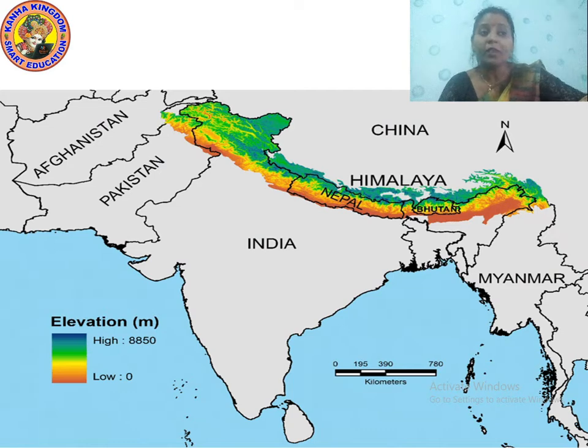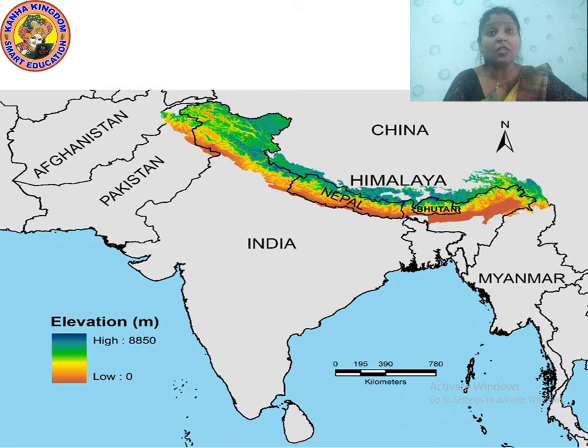Over here I have shown you the color scheme also. The brown area is the low level. Now coming to the green part and further above the blue area, which is the high level of 8,850.